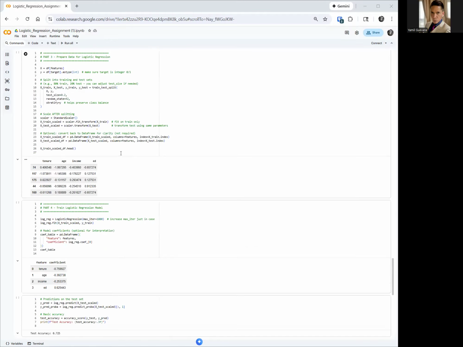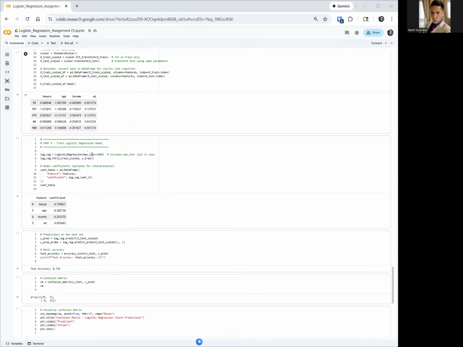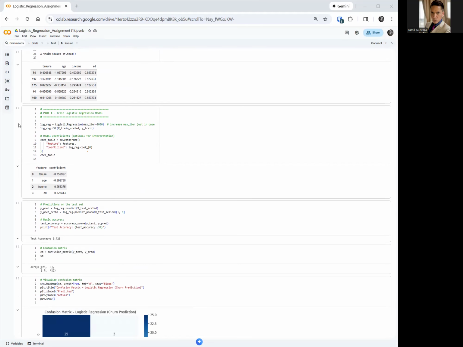So we scale it. Here the data set is scaled. As you can see, the values have changed. They've been scaled. Let's continue. And we train the model, right? Here's the model training.